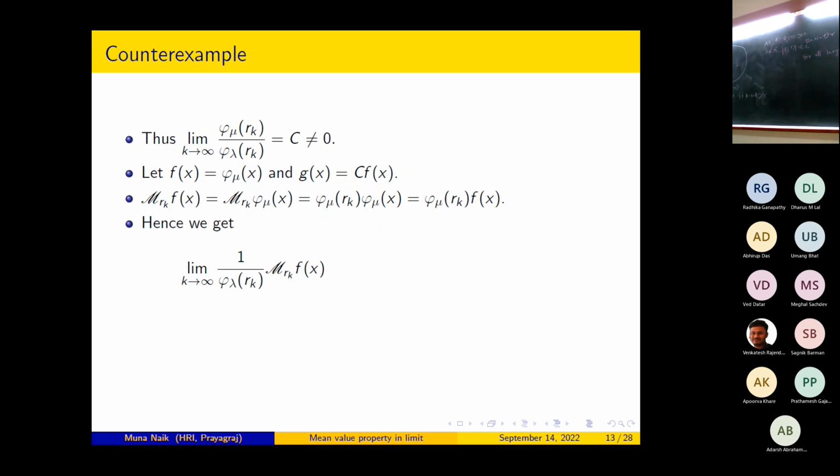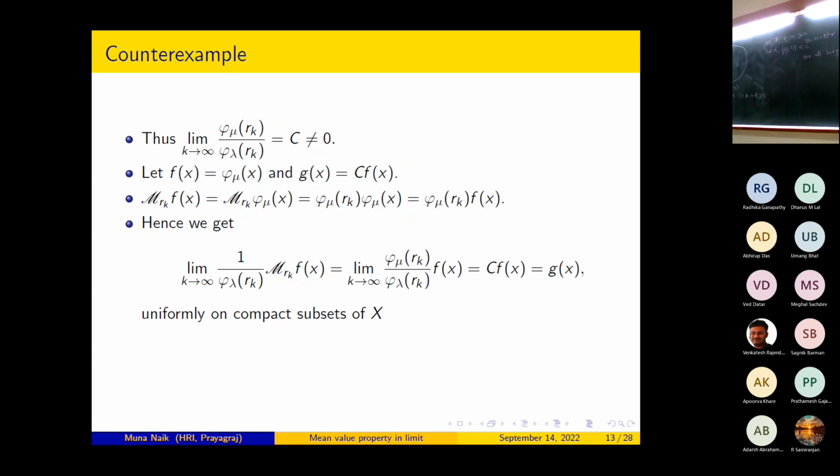Hence we get the limit as k tends to infinity of 1 by phi lambda Rk times M_Rk f(x) is equal to the limit of phi mu Rk divided by phi lambda Rk times f(x). This is the constant. We know that the limit of phi mu Rk divided by phi lambda Rk is some constant c. So that is c f(x), and this is g(x). And this convergence is uniform on compact subsets of x.